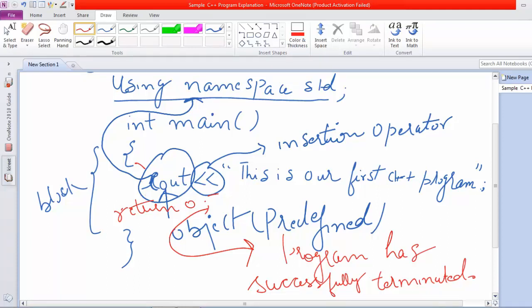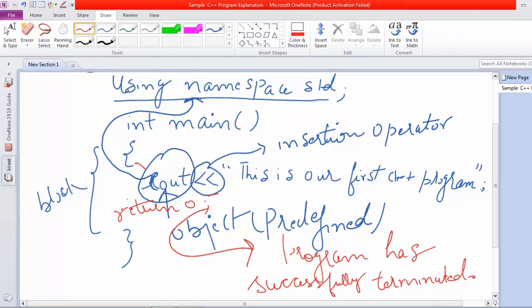So once our program has successfully completed, we write this return 0, but this return 0 is not a mandatory statement that we have to write. The compiler implicitly puts a 0, signifying that the program has successfully completed.